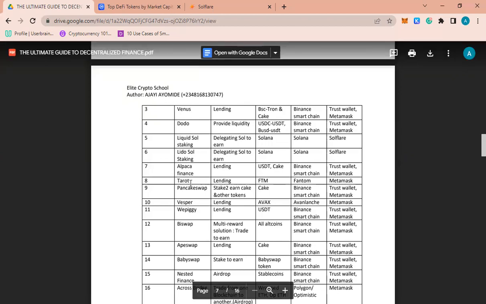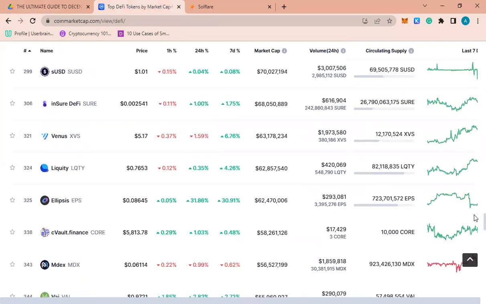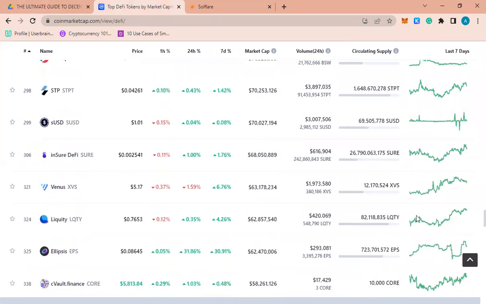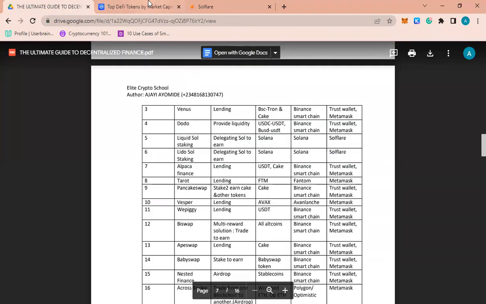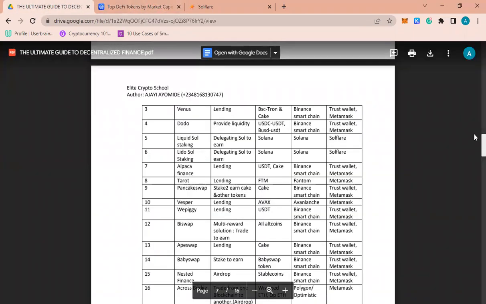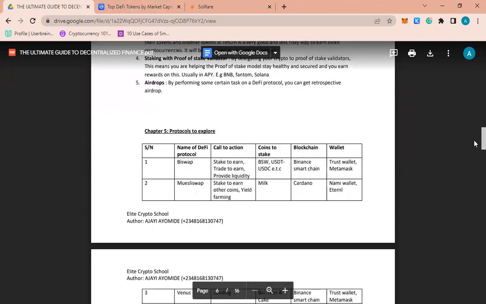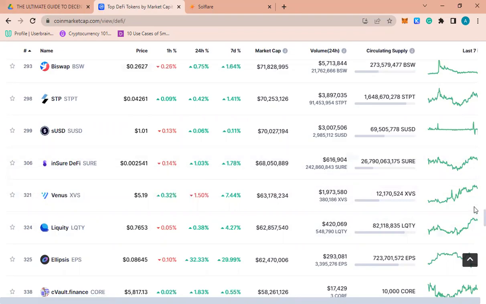So the next one is Tarot Finance. I've shown you the Lido recently. Another thing is that researching in crypto is very, very tiring, and that is why I took it upon myself to do this. So there will be more information, and that is why I intentionally put my phone number here so you don't miss out on coming information, right? Okay. So this is the BuySwap that I explained, the BuySwap that I said just now. This number one is BuySwap. I hope that you can see it. Others that I'm saying, Tarot, Alpaca Finance, they will be here too.